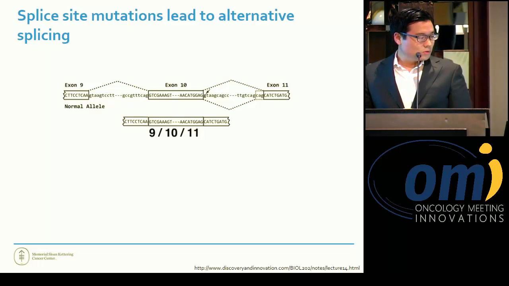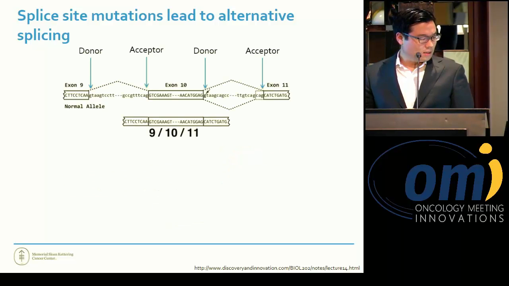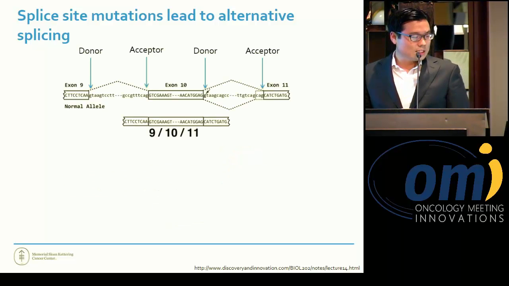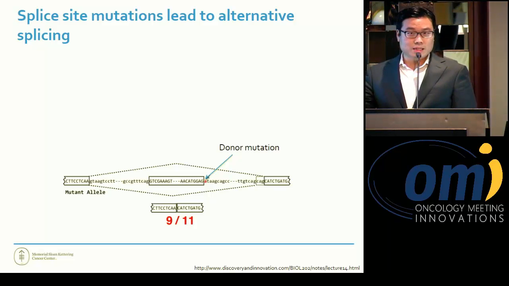And as a graphical example, donor and acceptor sites that flank exon 10, 9 and 11, will lead to deletion of the intronic sequences and placing 9, 10, and 11 in frame. If you have a mutation, in this case a donor site mutation, then you get alternative splicing using either an upstream or a downstream acceptor or donor site. And in this case, it leads to deletion of exon 10 of this make-believe RNA.